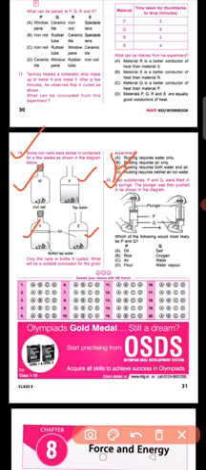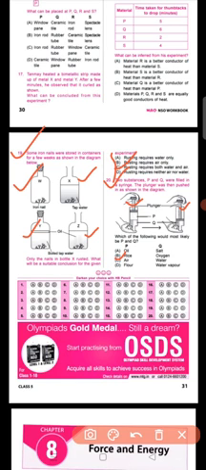Question number 20. 2 substances P and Q were filled in a syringe. Now the plunger was then pushed as shown in the figure. You can see here, this part is called the plunger. So definitely the plunger is pushed. Now which one of the following would most likely be P and Q? If you go through the options properly, option C will be your correct option, because P could be air as it gets compressed when the plunger is pushed down, and Q could be water as liquids are slightly compressible.